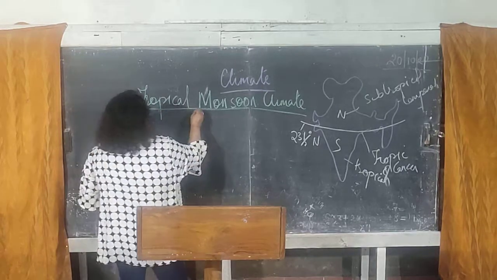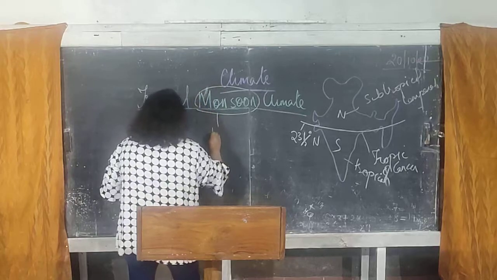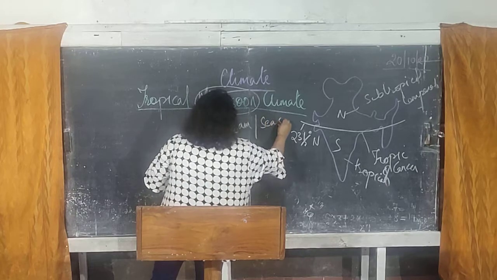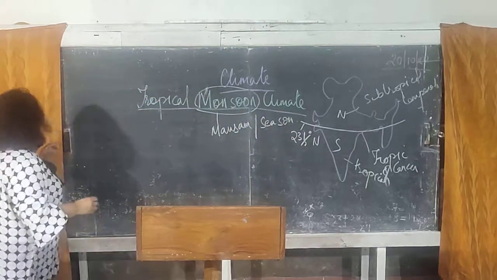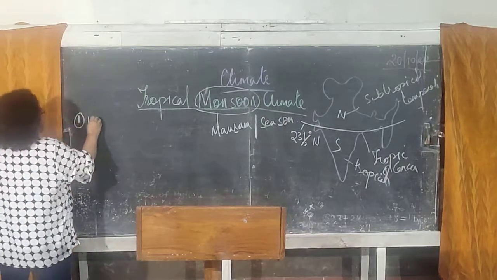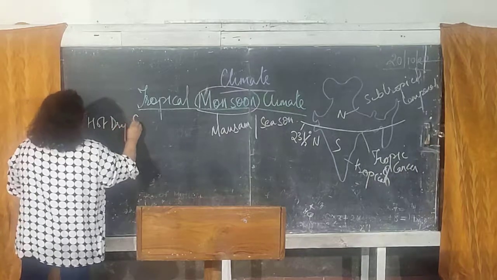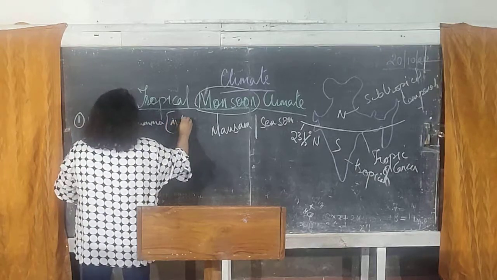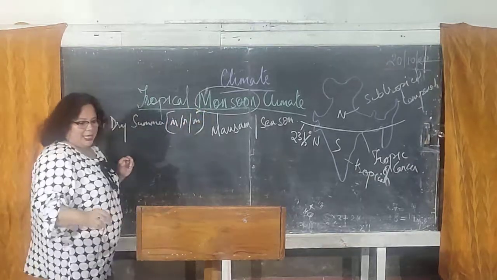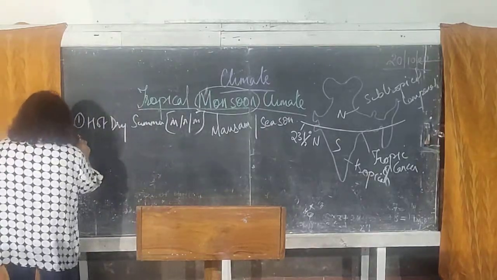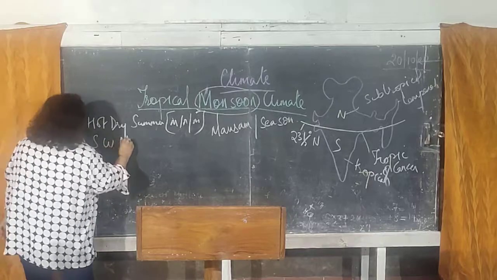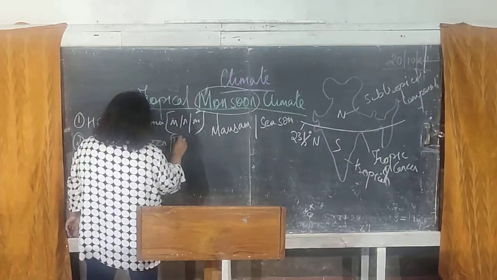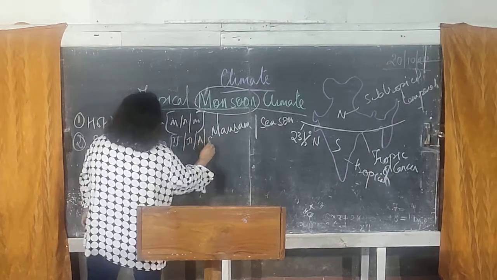Another important thing is this word monsoon, which means mausam, which means season, and plays a very important role in our country. The first season is hot, dry summer, from March, April, May. The second season is the southwest monsoon, which begins in June, July, August, September.